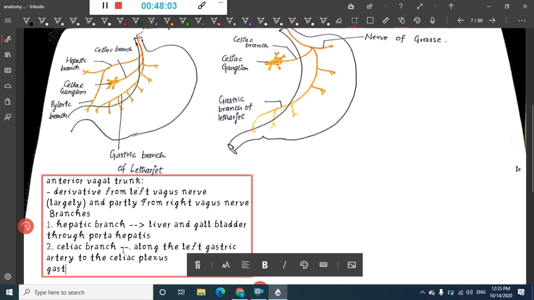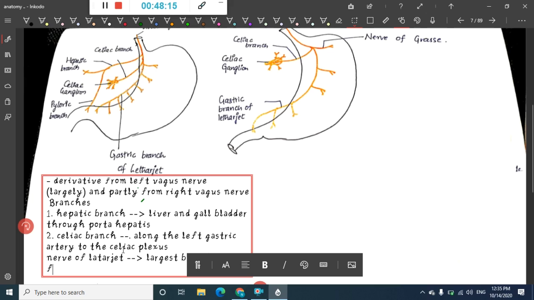Then we also have the gastric branch, or nerve of Latarjet. Among all three, it is the largest branch, and it follows the lesser curvature and gives anterior gastric branches to the stomach.